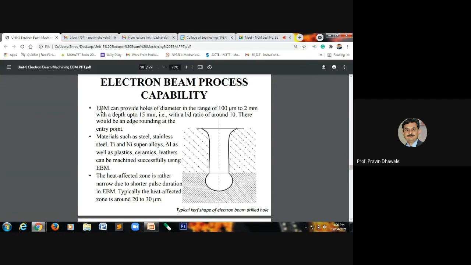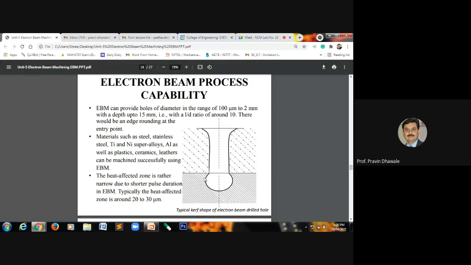So the heat affected zone has an impact, and it depends on the pulse duration. If the pulse duration is short, the heat affected zone becomes narrow, ranging from 20 to 30 microns.